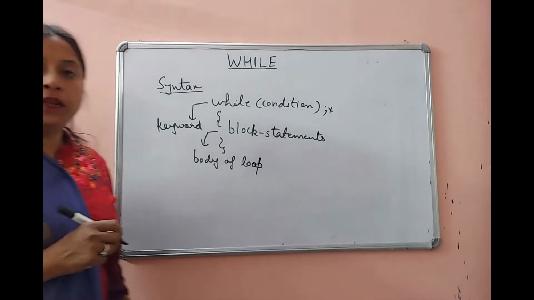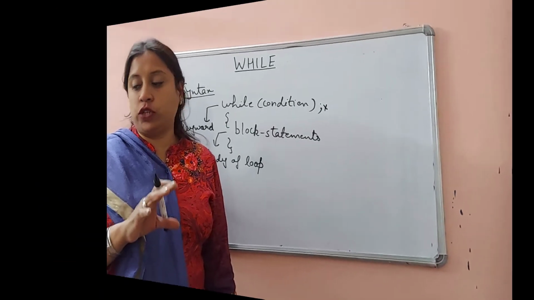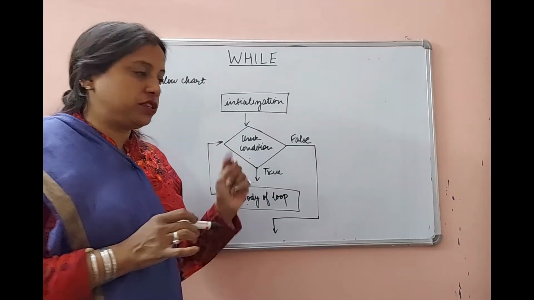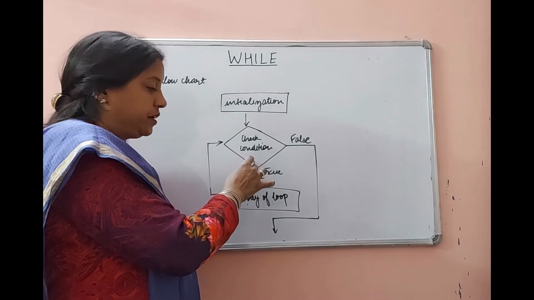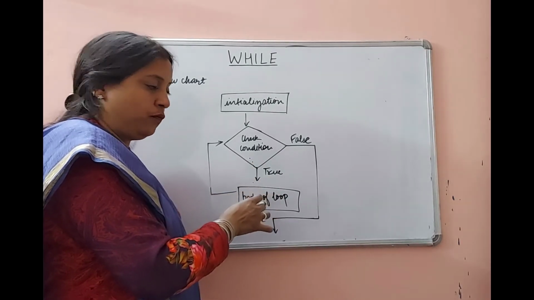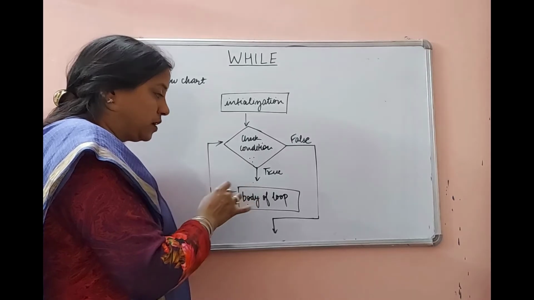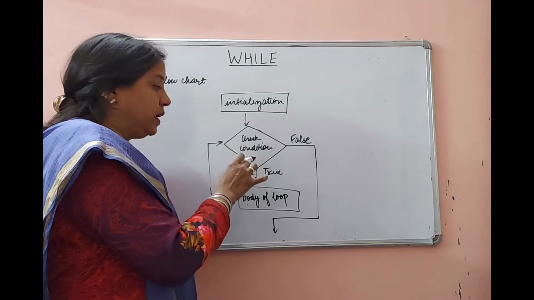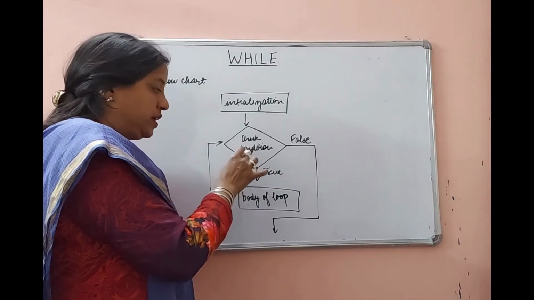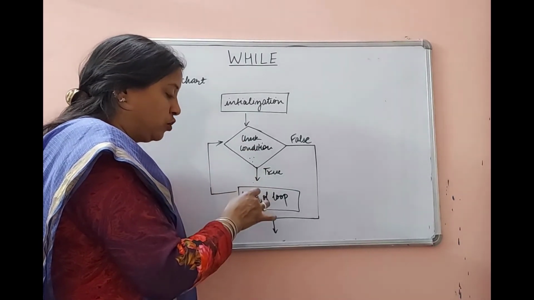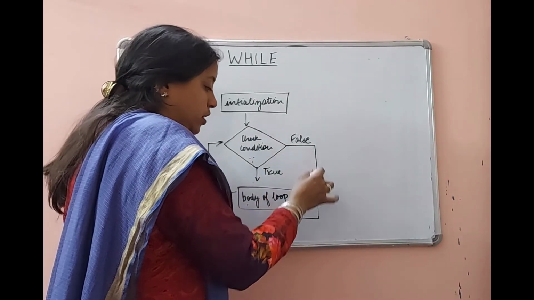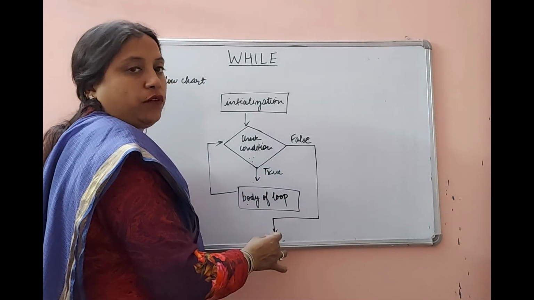Now I will explain this while loop using flowchart. This is a flowchart of while loop. First of all, variable is to be initialized. After that, condition is checked. If this condition is true, then statements in the body of loop will be executed. After that, control will go again to the beginning of this condition block. Again it will check. If this condition is true, then again it will go to the body of the loop. But if condition is false, then control will come out of the while loop.